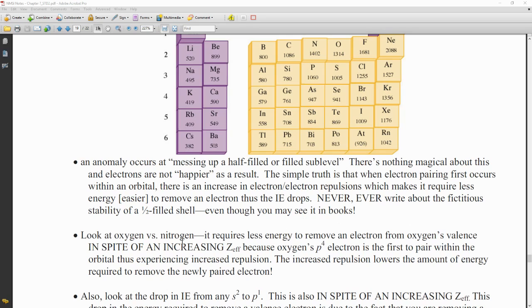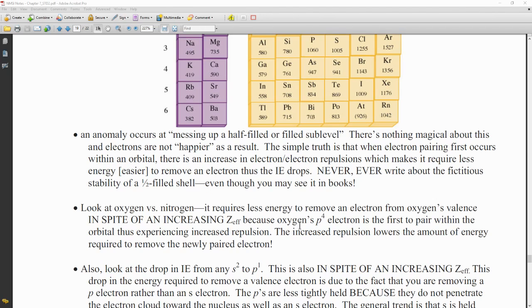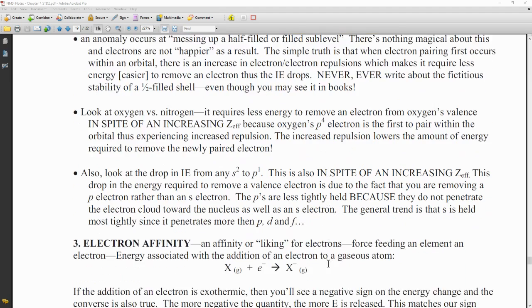But you'll notice here, never ever write about the fictitious stability of a half-filled shell, even though you may see it in the books. Really, we're looking at minimizing electron-electron repulsions. So if we look at oxygen and nitrogen, it requires less energy to remove an electron from oxygen's valence, in spite of an increasing effective nuclear charge, and that's because of oxygen's 2p4 electrons. So as soon as we pair one of those electrons in oxygen, it ends up increasing the repulsion, and therefore it lowers the amount of energy needed to remove that electron from oxygen. Okay, and so you can see a little bit more in here also about that.